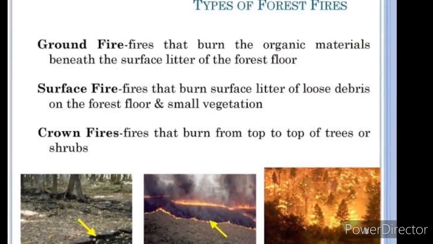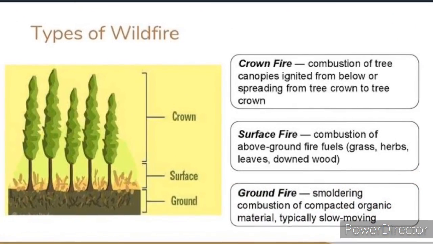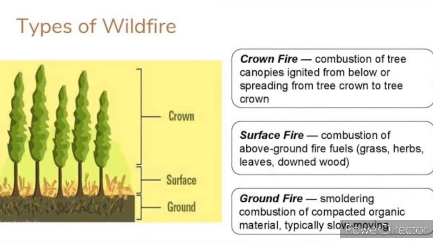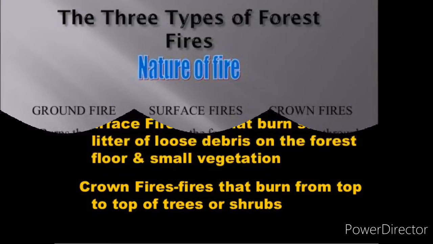Ground fire, which is flameless and subterranean. Surface fire, which consumes the herbs and shrubs. Crown fire, which burns the forest canopy.